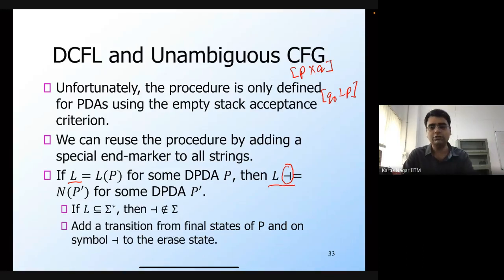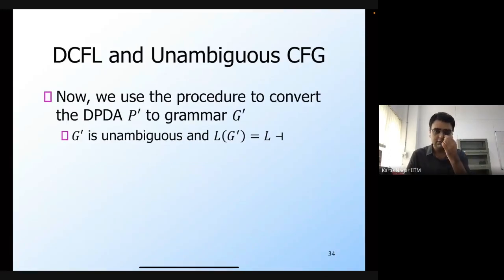Remember that we want to show that every DCFL has an unambiguous CFG. So we started with a DCFL, which means that it's going to have a DPDA which accepts it through the final state criterion, and then we constructed this other language, L appended with the end marker, for which we know that there exists a DPDA which accepts it through the empty stack criterion. Now we can apply the procedure for converting this particular DPDA P prime to a CFG. So we use the procedure to convert the DPDA P prime to the grammar G prime.